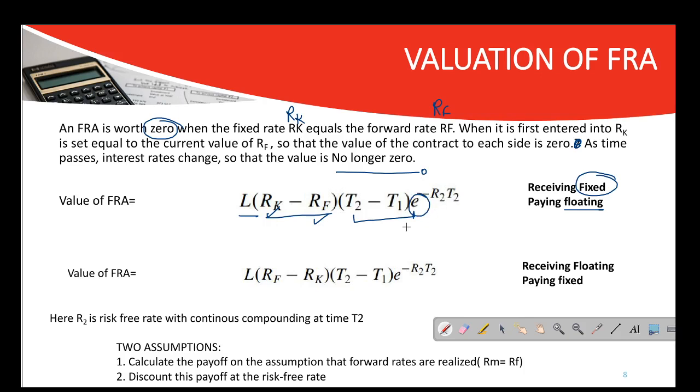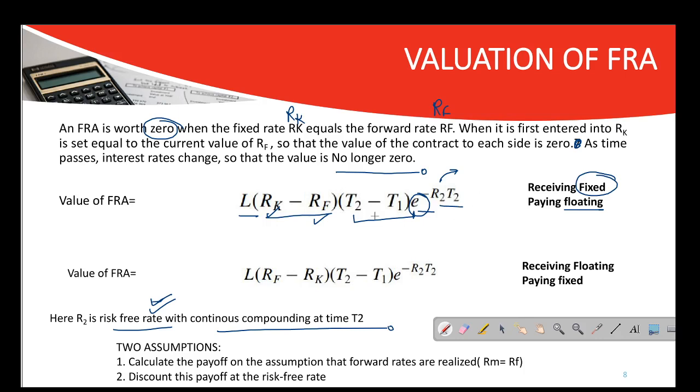We are using exponential because the R2, that is the risk-free interest rate for the time maturity of T2, will be given to you maybe in continuous compounding. So you have to use exponential. When I was discounting earlier, it was for frequency compounding. In this case I am assuming the risk-free rate with continuous compounding at time T2, which is the usual case. In derivatives you have to deal with continuous compounding. So e to the power minus R2.